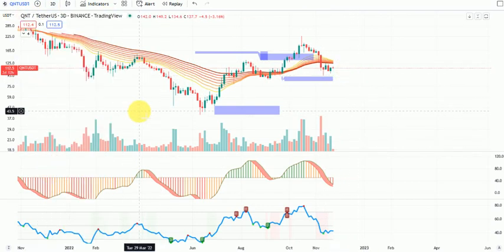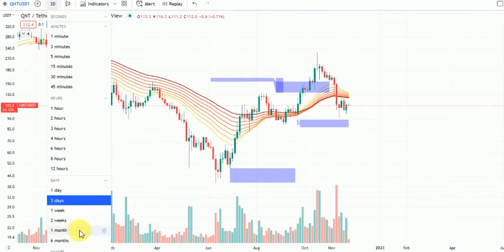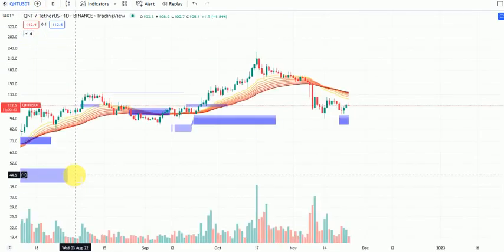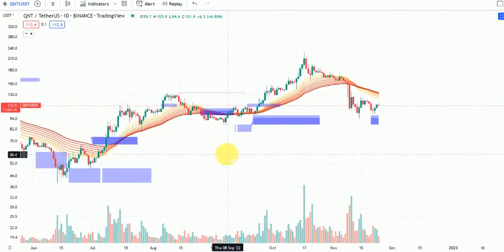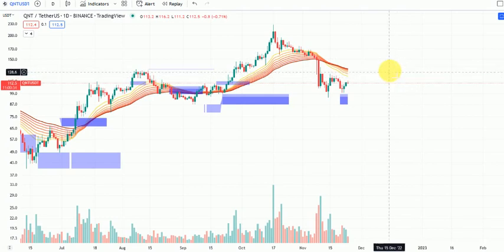If we come back to lower time frames to give us a clearer perspective as to what we expect Quant to do, we can see that this is a very, very huge bull trap. As you can see, we still have a huge and very, very big resistance, first at 122, then at 123. So there's a higher likelihood we might push up to the $122 mark or even the $134 mark, and then we could see a further downward price action.